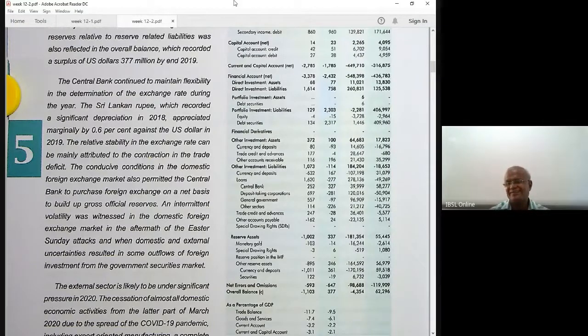Portfolio is very sensitive to world events, domestic and foreign events, right? Bomb blast, foreigners sell their bills and bonds and go back. So what is best? Direct investment is best. FDI, foreign direct investment.